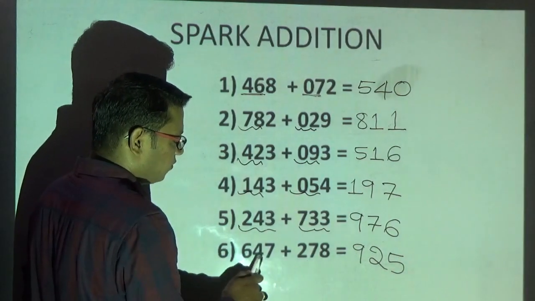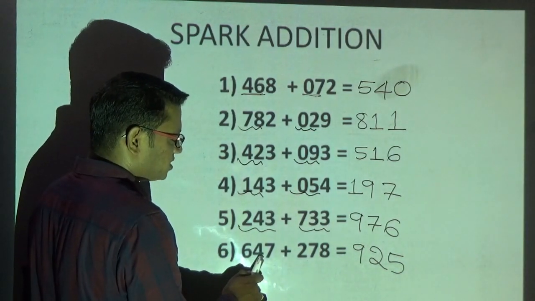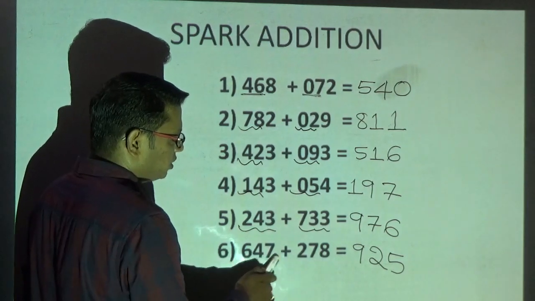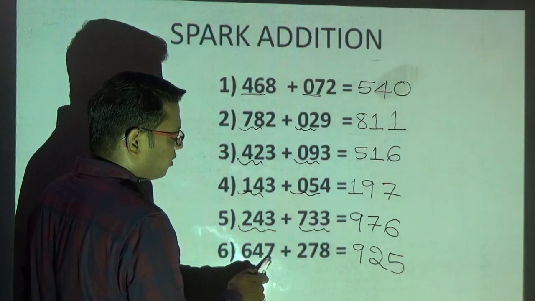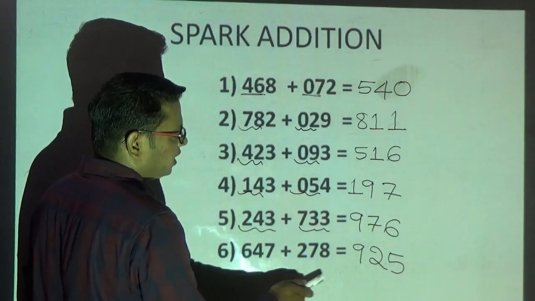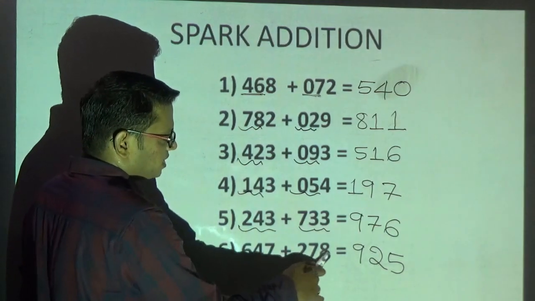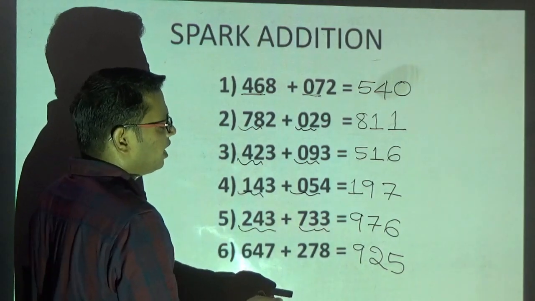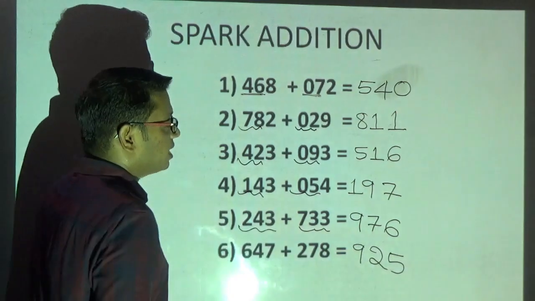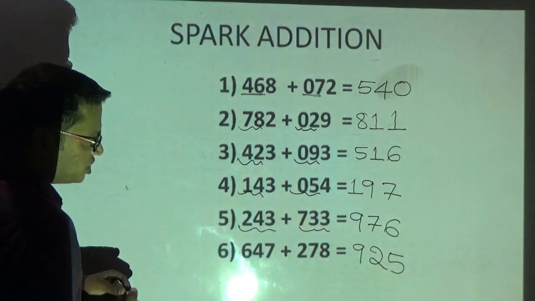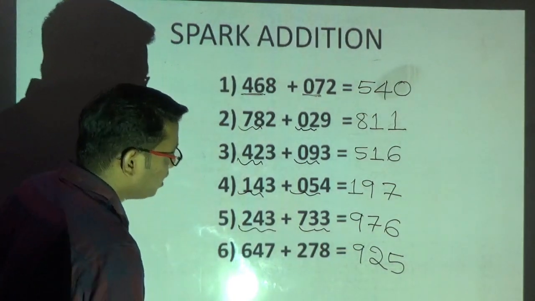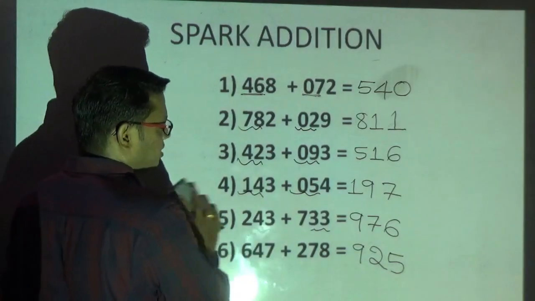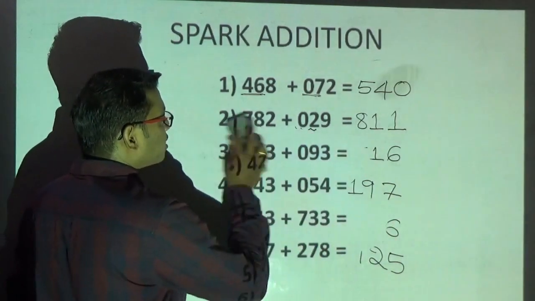Then 7 plus 4. What is 7 plus 4? It is 11. My next 2 digits are going to generate the carry. Therefore, I will write 12. Instead of writing 12, I will write the end digit 2. 7 plus 8. What is 7 plus 8? 15. I will just write the end digit 5. See, this is how through observation you can solve the problems very quickly. Since you are observing and solving, this method is called as what? Vilokanam.